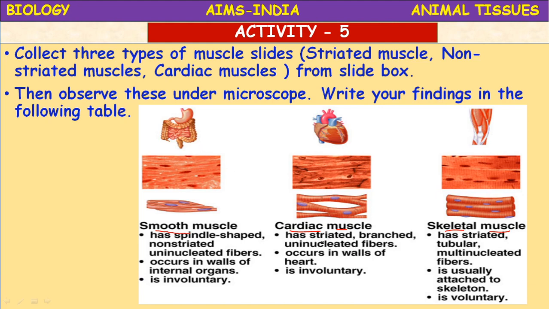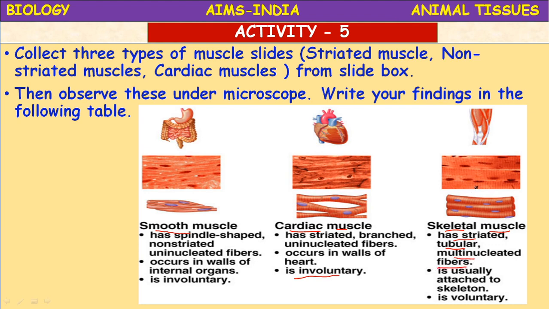Next, cardiac muscle. The cardiac muscle has striated, branched, uninucleated fibers. It occurs in the walls of the heart, and it is involuntary in function. If you take the skeletal muscles, they have striated, tubular, multinucleated fibers.